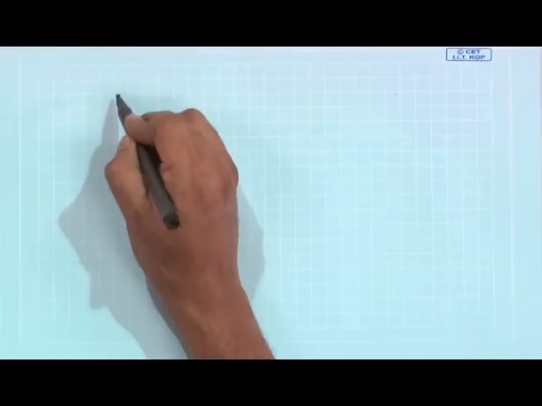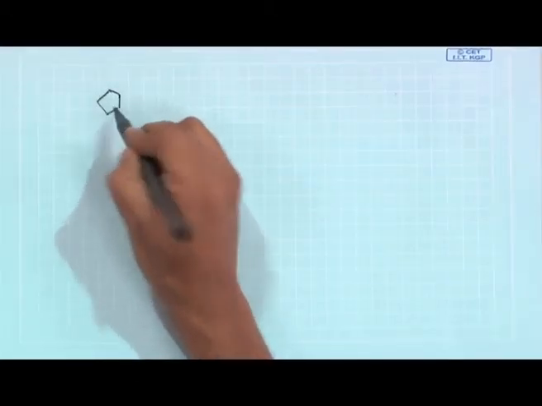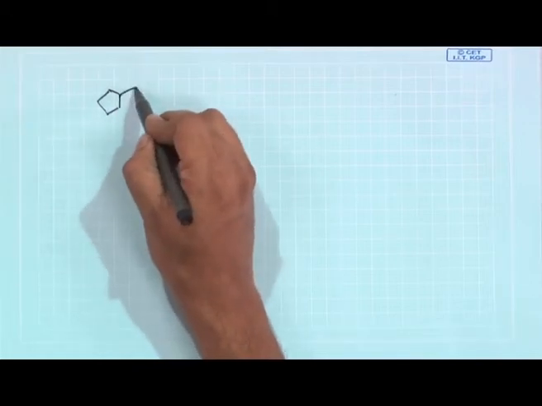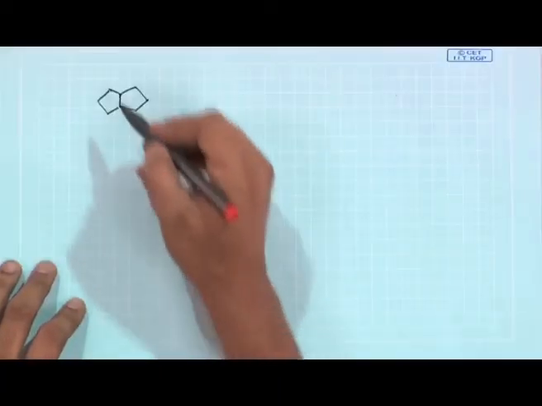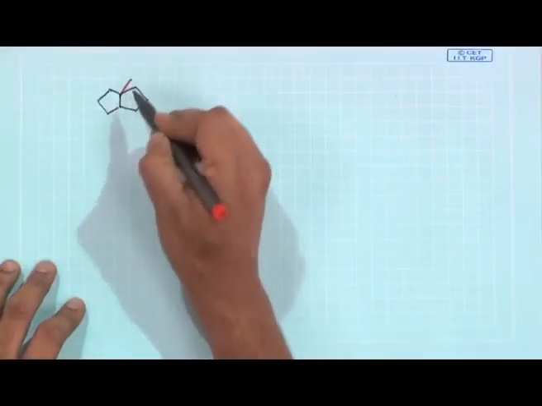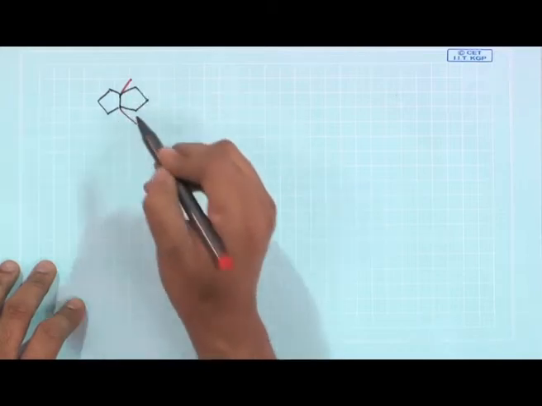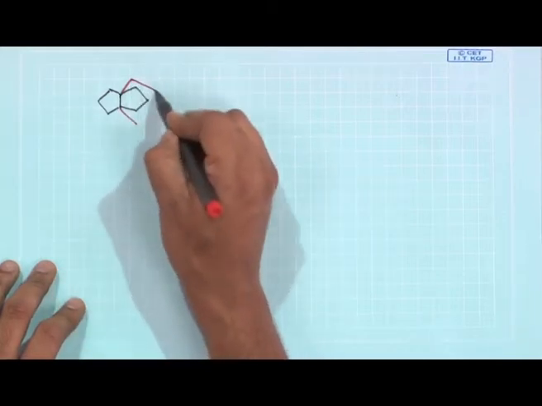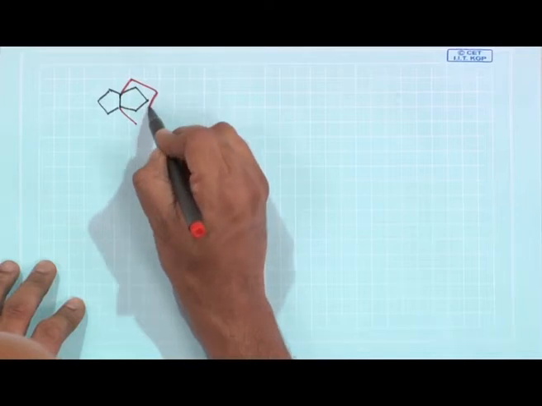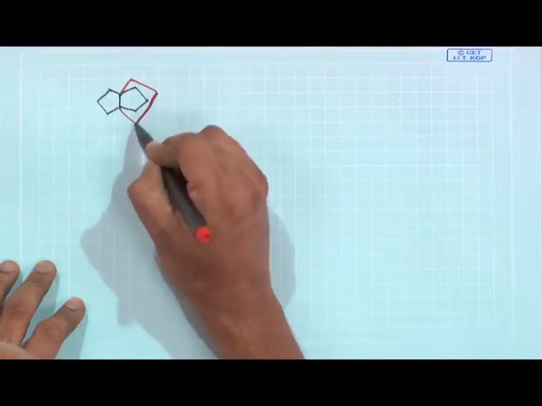Try to analyze a similar kind of molecule. This molecule is a bit unique in structure. It is two 5-member rings fused in linear fashion and another 5-member ring fused in this way.